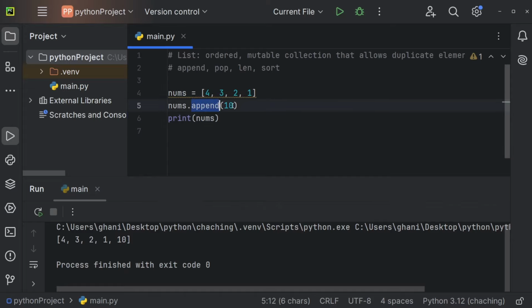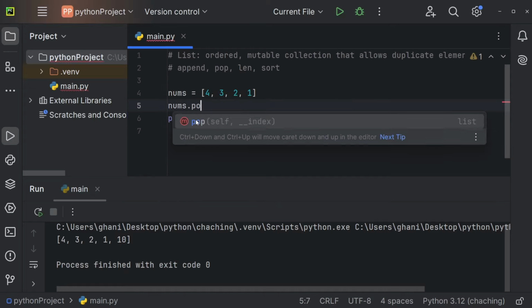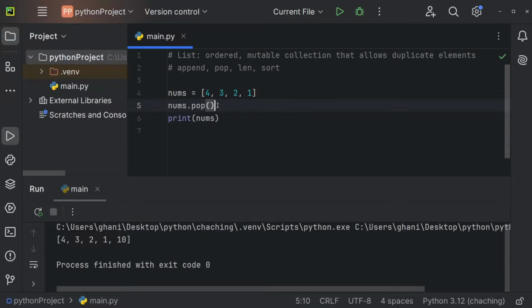I can also use the method pop, so dot pop, followed by those brackets. I'm going to run this. And now pop removes the last element of a list. In our case, number 1. We can also use len to get the length of our nums list. So we're going to use len, opening and closing brackets. And inside of those brackets, we pass our nums list. Let me execute this. And you can see we're getting 4 because at the moment we have 4 elements.